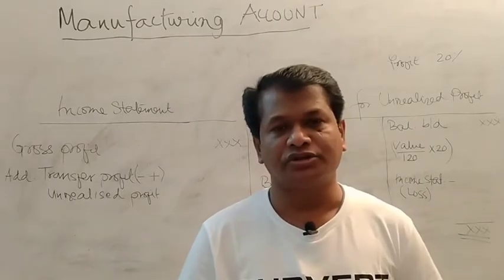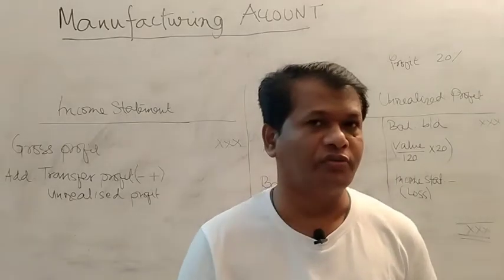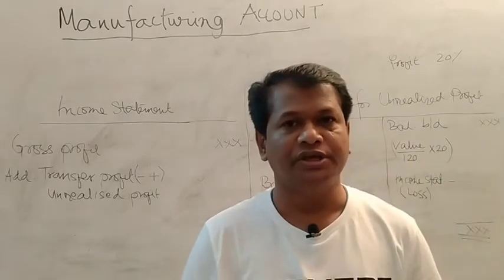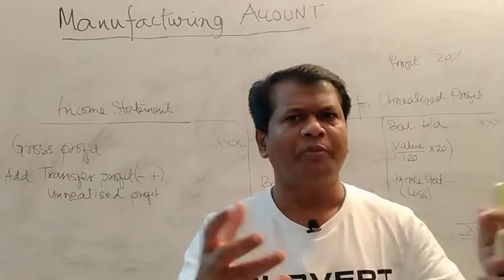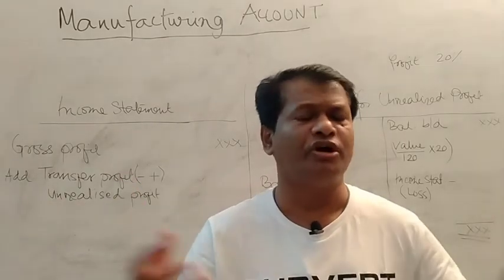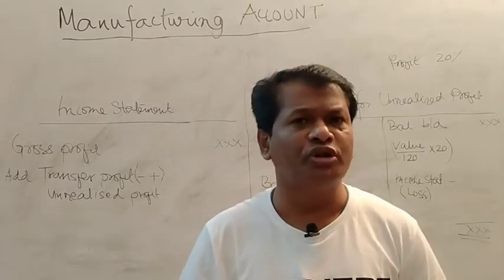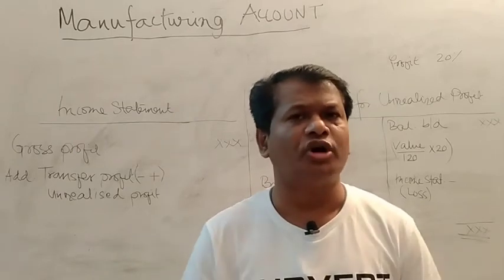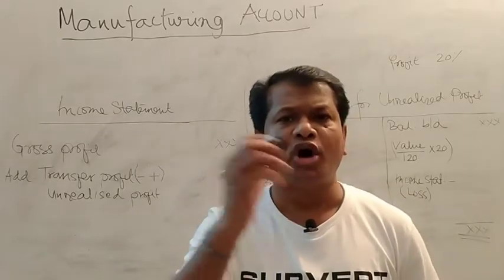What is the material cost? You have to write it one by one. Just listen very carefully to what I am going to say. First of all, from the information or the tables, you have to get the raw material opening. What is raw material? Raw material is the ingredient of the product which is going to be produced. Maybe you are going to produce furniture, so timber is the raw material. You are going to produce chips, so potatoes are the raw material. So from the information you are given, you have to get the raw material opening.